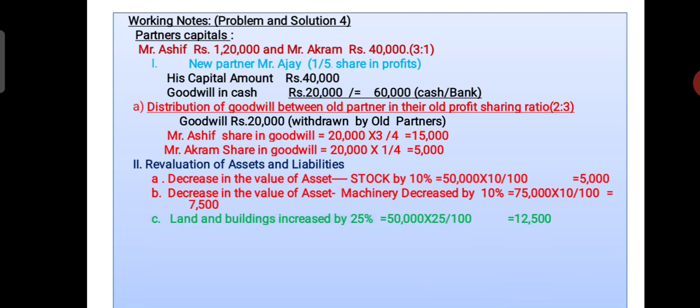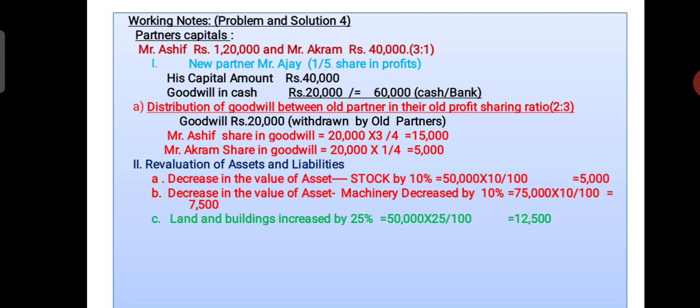Next, land and buildings appreciated by 25%. The land and building value is 50,000. On 50,000 at the rate of 25%, we get 12,500. This amount is an increase in the value of the asset, so we add it to the asset account and show the same figure on the revaluation account credit side.